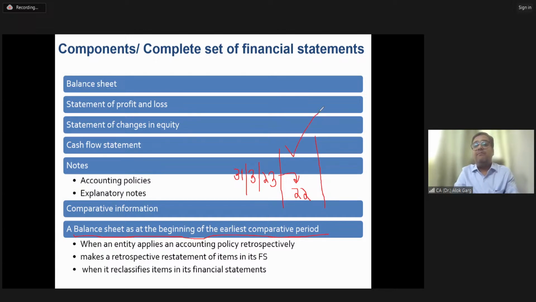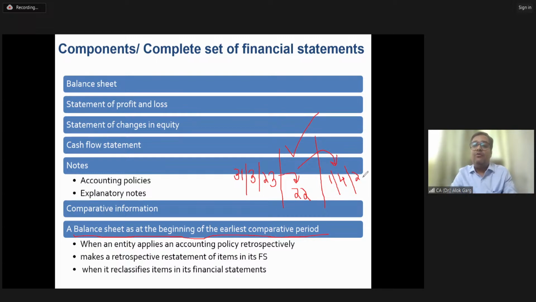So the earliest comparative period will always be the last year, which is 21-22, and you need to provide the opening balance sheet, which is 1st April 21.